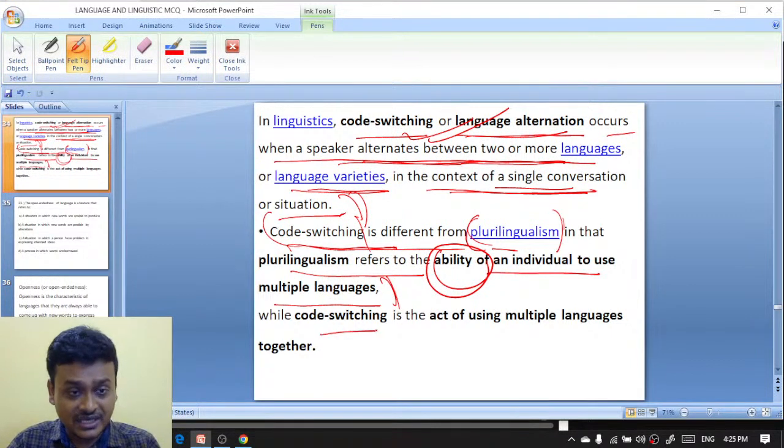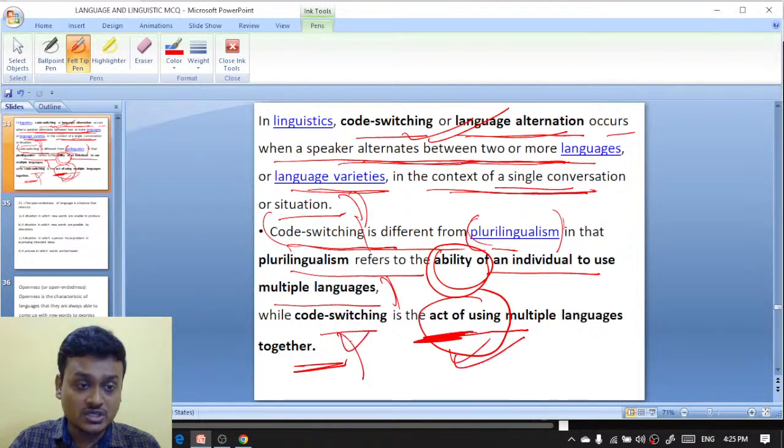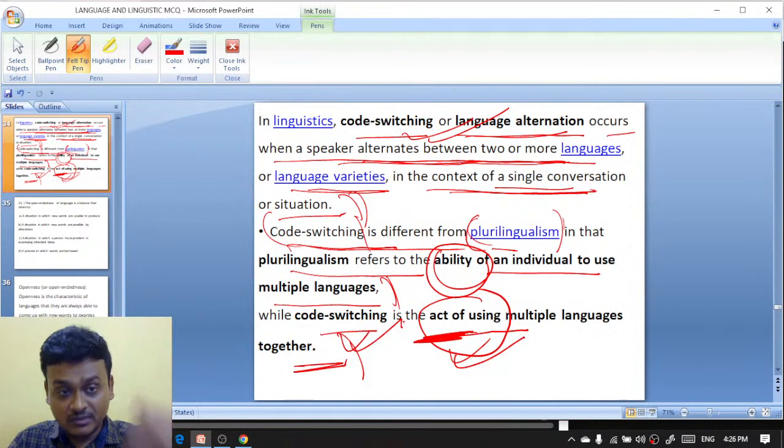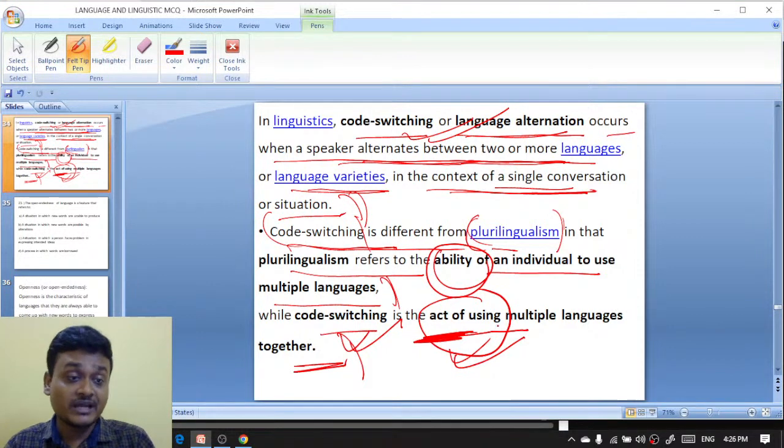And code switching क्या है? जब तुम use करते हो, the act of using multiple languages together. जब एक साथ में multiple language को आप use कर रहे हैं, that is code switching. But the ability of an individual to use multiple languages, that is known as pluralism.